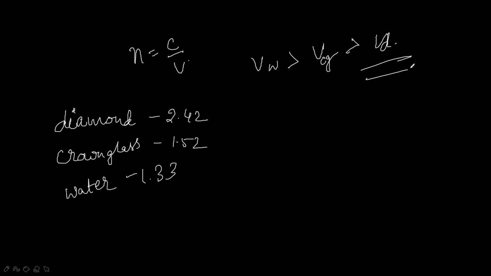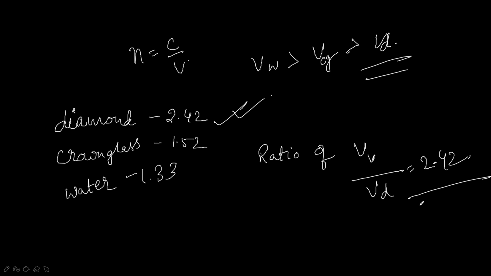If the question is given that the refractive index of diamond is 2.42, a very, very important question: what do you mean by this statement? It means that the ratio of the speed of light in vacuum or air and the speed of light in diamond is equal to 2.42. So this is about refraction, laws of refraction, absolute refractive index, everything.